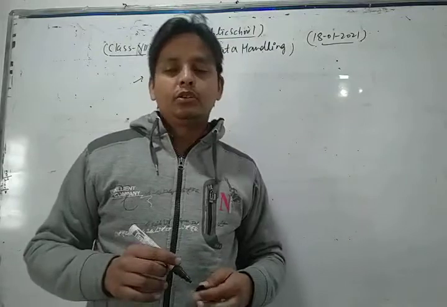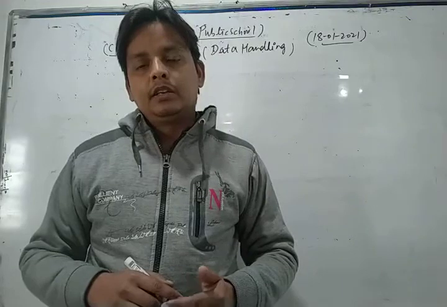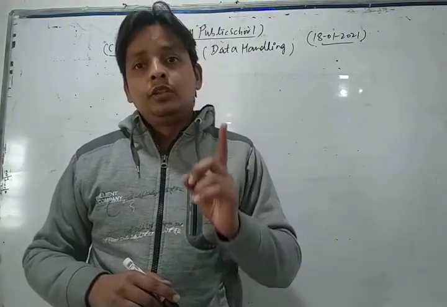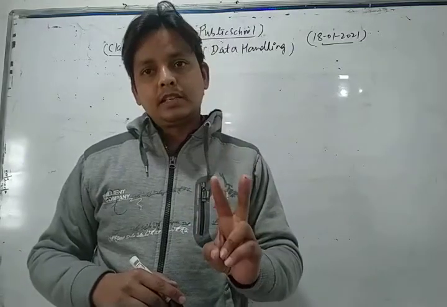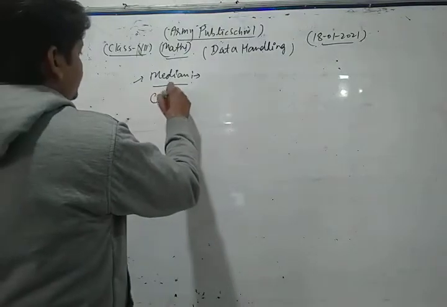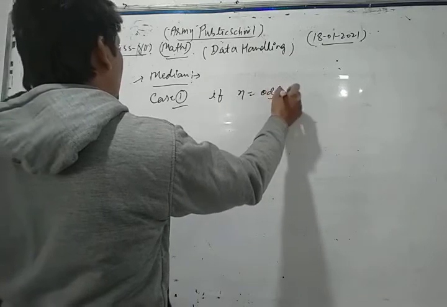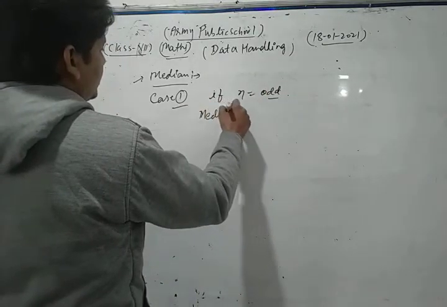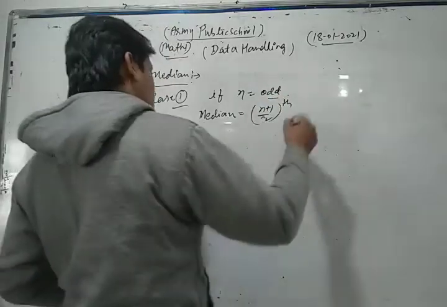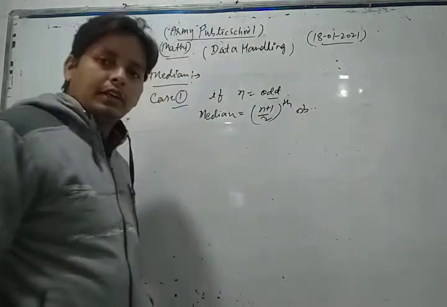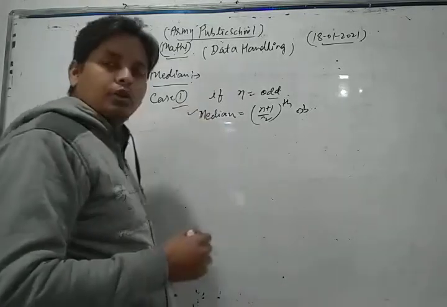Dear students, in finding the median of any data, first of all you arrange it into ascending order. After that you find the number of observations. There are two cases. Case 1: if the number of observations n is odd, then the median will be the (n plus 1) upon 2-th observation. If the number of observations is odd, then the median will be the (n plus 1) upon 2-th observation.